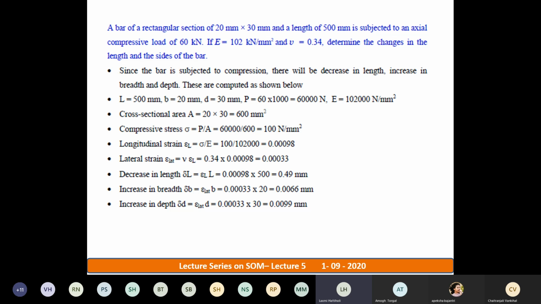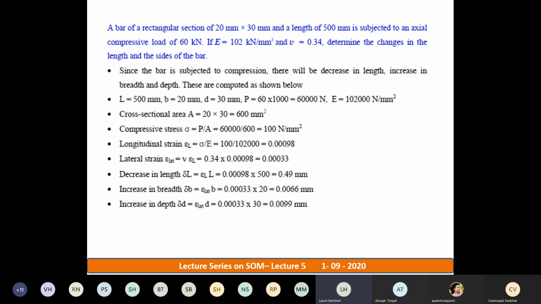Next, increase in breadth. For a rectangular section, when you apply a compressive load, whether the breadth increases or decreases, the cross-sectional area increases or decreases? Increases, ma'am. Increases, correct? So when you apply a compressive load to a member, the cross-sectional area increases. So increase in breadth, delta B, is equal to lateral strain into B.